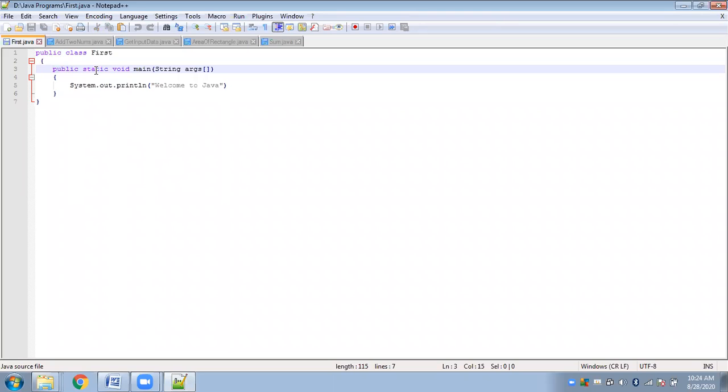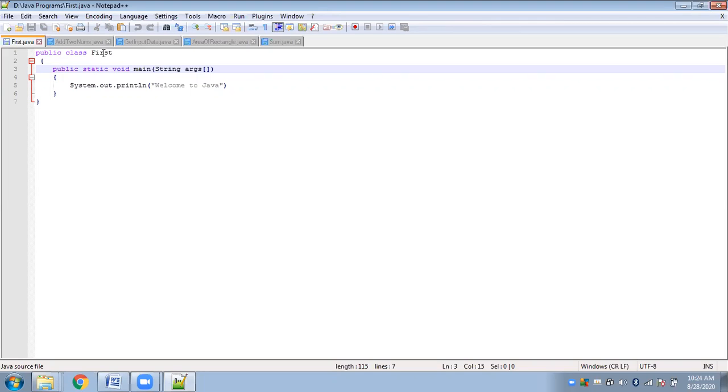Next we go to static. If you see here, we have used the main function inside the class. Yesterday we have seen how we write variables, which we also call data members in Java, and functions inside classes.